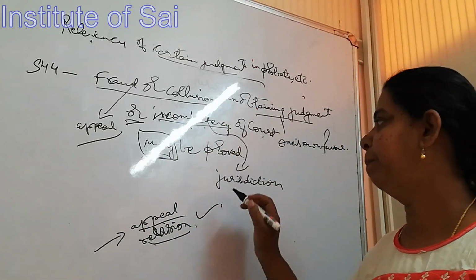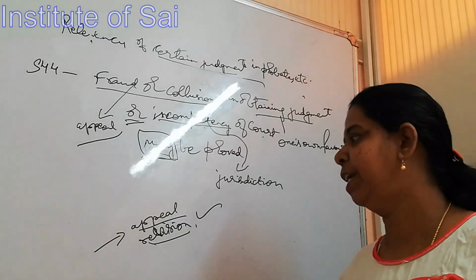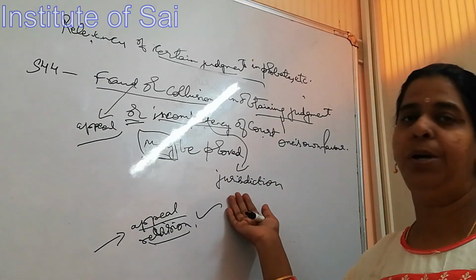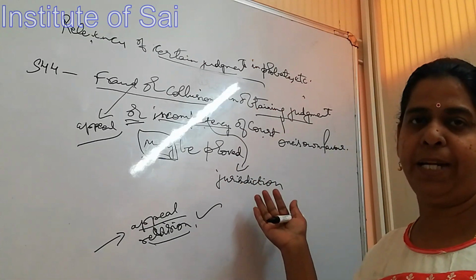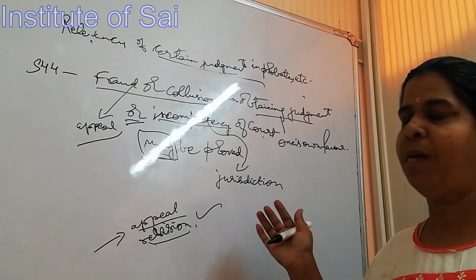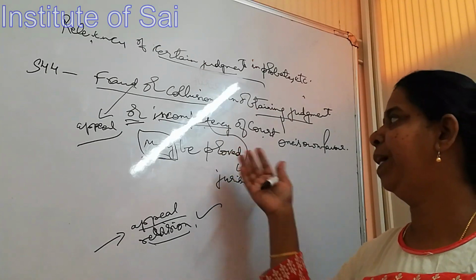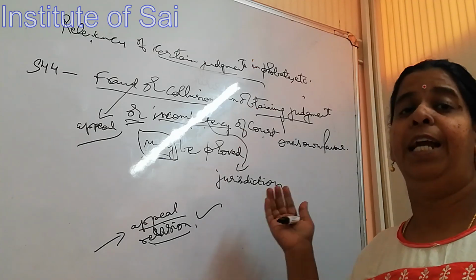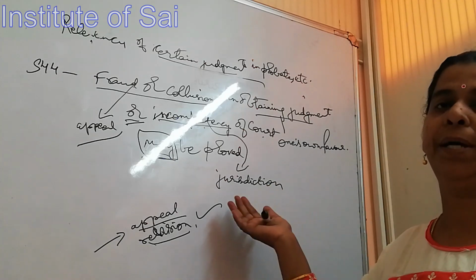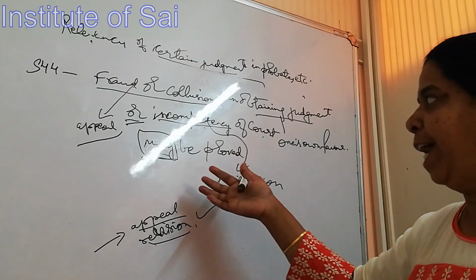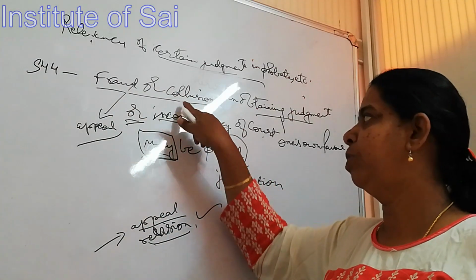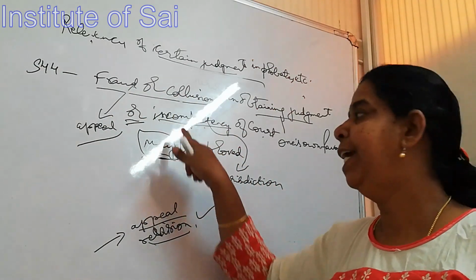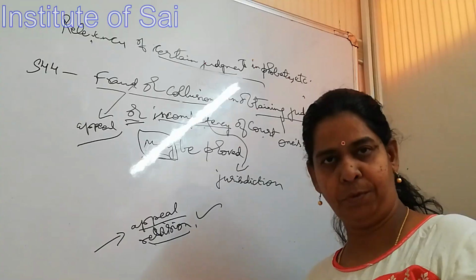Then you have the incompetency, which speaks about the jurisdiction. As I already told you, where it has been passed by an incompetent court, it has to be proved that the court was incompetent to pass the particular judgment. So where there has been a fraud or collusion or incompetency, it may be proved.